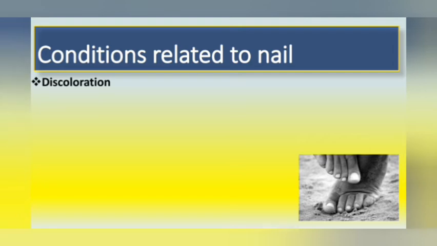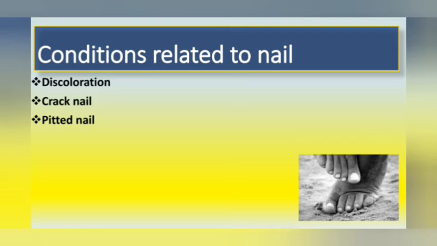Anonychia is a condition where there is absence of all or part of one or more nails. It may be congenital, by birth, or acquired. Acquired may be due to scarring of the nail matrix, due to burns, surgery or trauma.